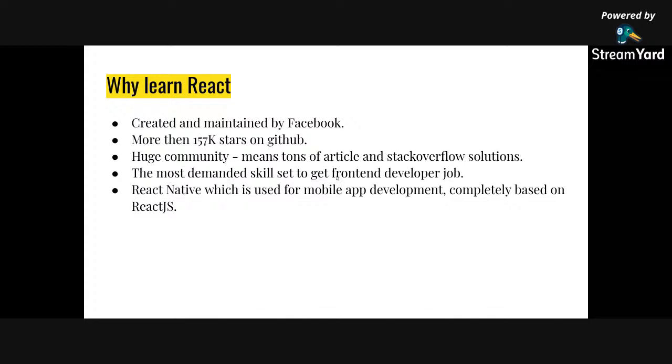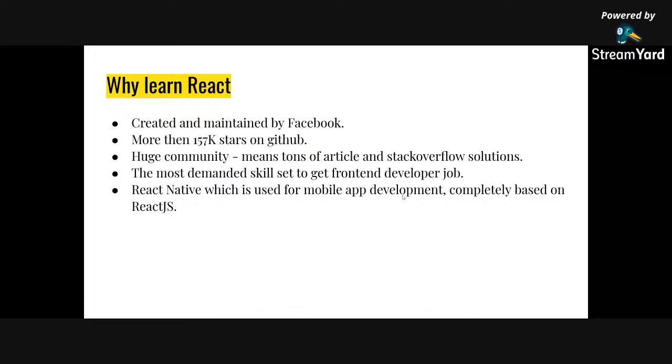And this is the most demanded skill set for front-end developer jobs. As I have told earlier, it is used in enterprise, in startups, and in freelancing. So all three major areas of software development: enterprise, freelancing, and product.